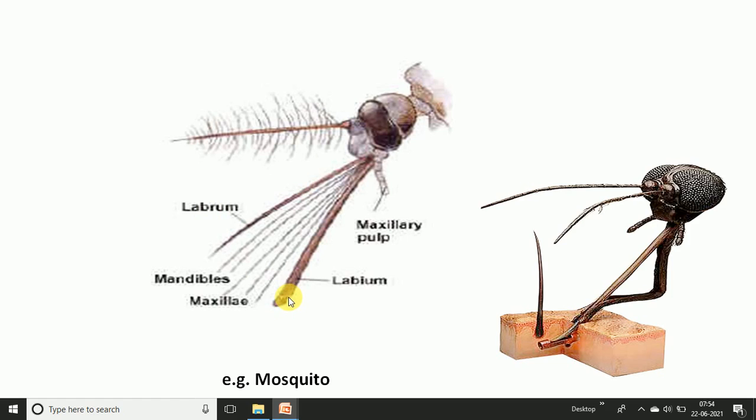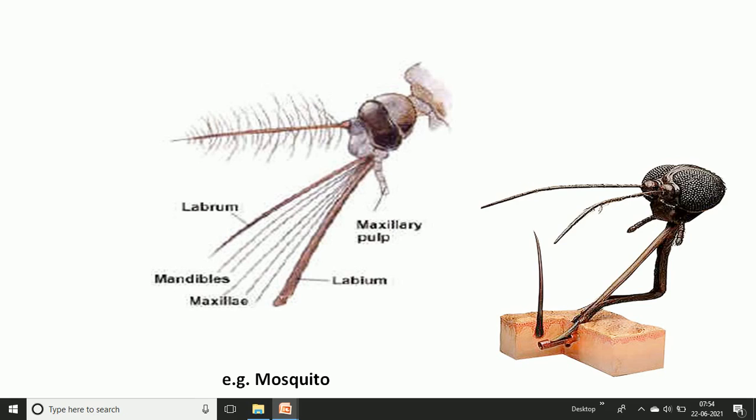The mosquito is blood sucking, and bugs also suck, and in these insects they specifically develop the piercing and sucking type of mouth parts. The modification takes place: in the mandible the denticulate part is reduced and forms the needle-like portion, and in the maxillary part the other parts are reduced and only the lacinia is extended.